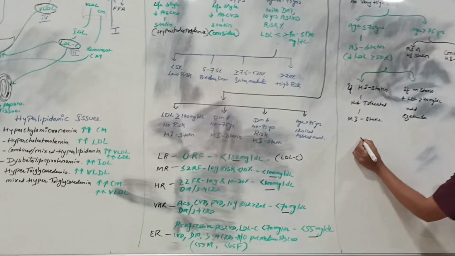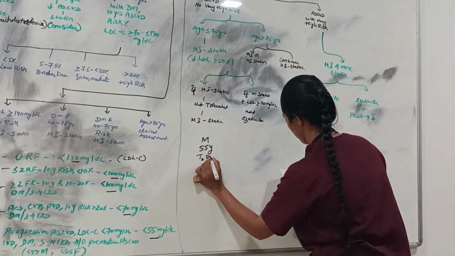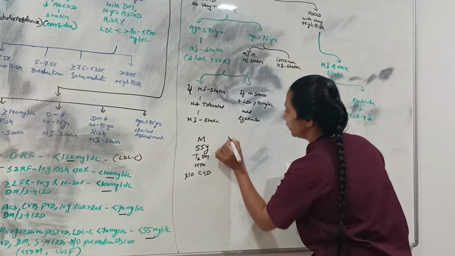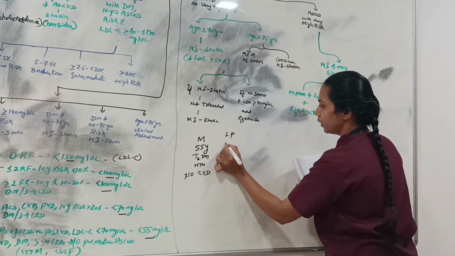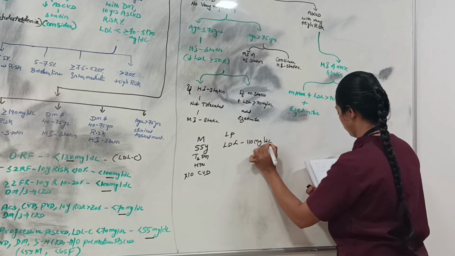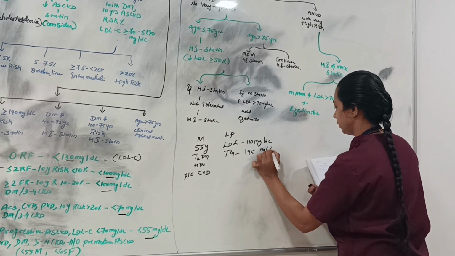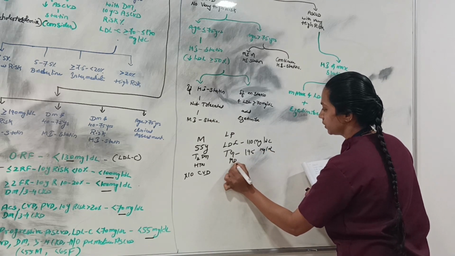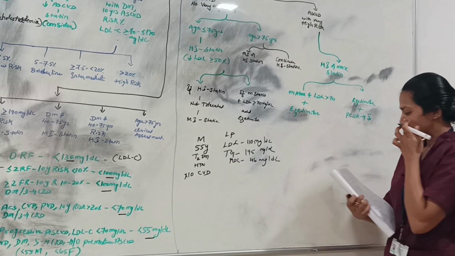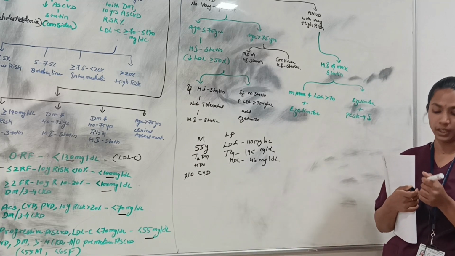The male patient, age 55 years, has type 2 diabetes mellitus and hypertension. He has no cardiovascular disease. His lipid panel: LDL is 110 mg per dl, triglyceride level is 195 mg per dl, and HDL level is 46 mg per dl. So just find out which risk the patient is at and what the targeted LDL level can be.